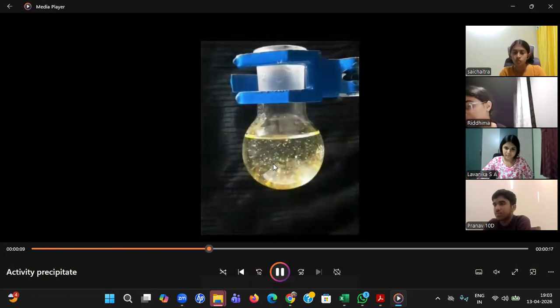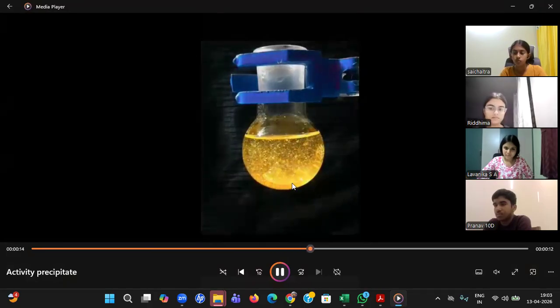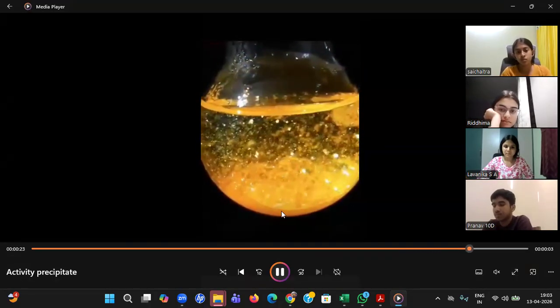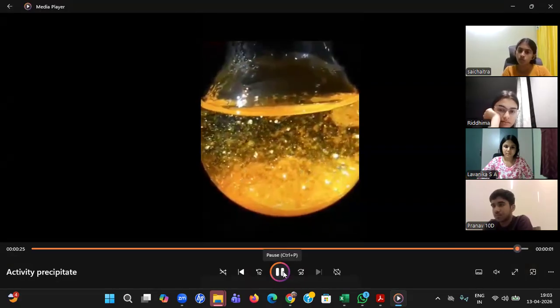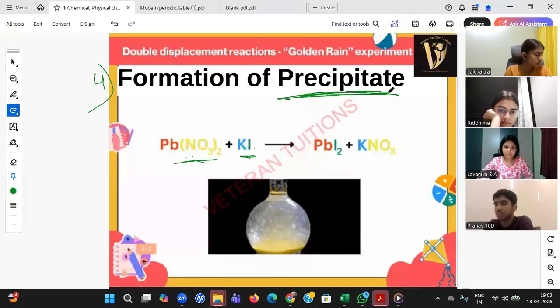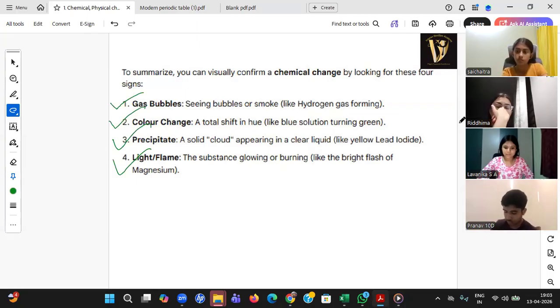But what happens soon after cooling? Slowly, those yellow color crystals will be depositing at the bottom, which is nothing but precipitate. The insoluble part in the solution is nothing but precipitate, and we call it the yellow rain experiment also. Okay, we'll be learning that during the double displacement reaction. So whenever you are able to see precipitate is forming, blindly you can say it is a chemical change. Okay, so student, even though you don't know what is a compound, which new compound is formed, with the help of these four clues, you can just say chemical change has happened or chemical reaction has happened or not.